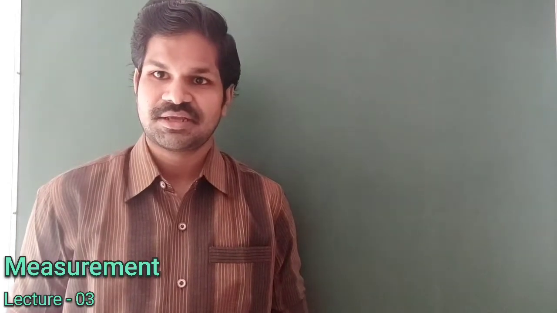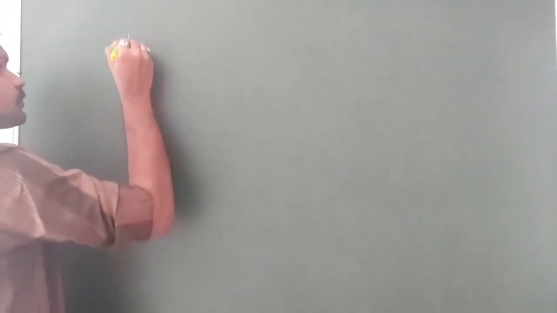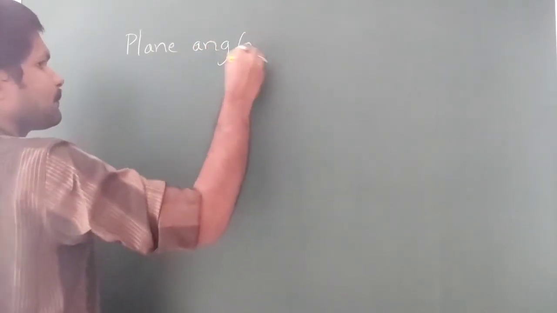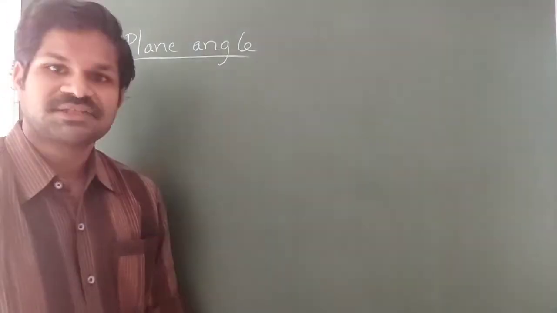So I think in the previous class we discussed the types of physical quantities and the systems. At last, we discussed two physical quantities, that is plane angle and solid angle. So in this particular class I just want to explain those two physical quantities in detail. So first one is plane angle. So what is meant by plane angle?